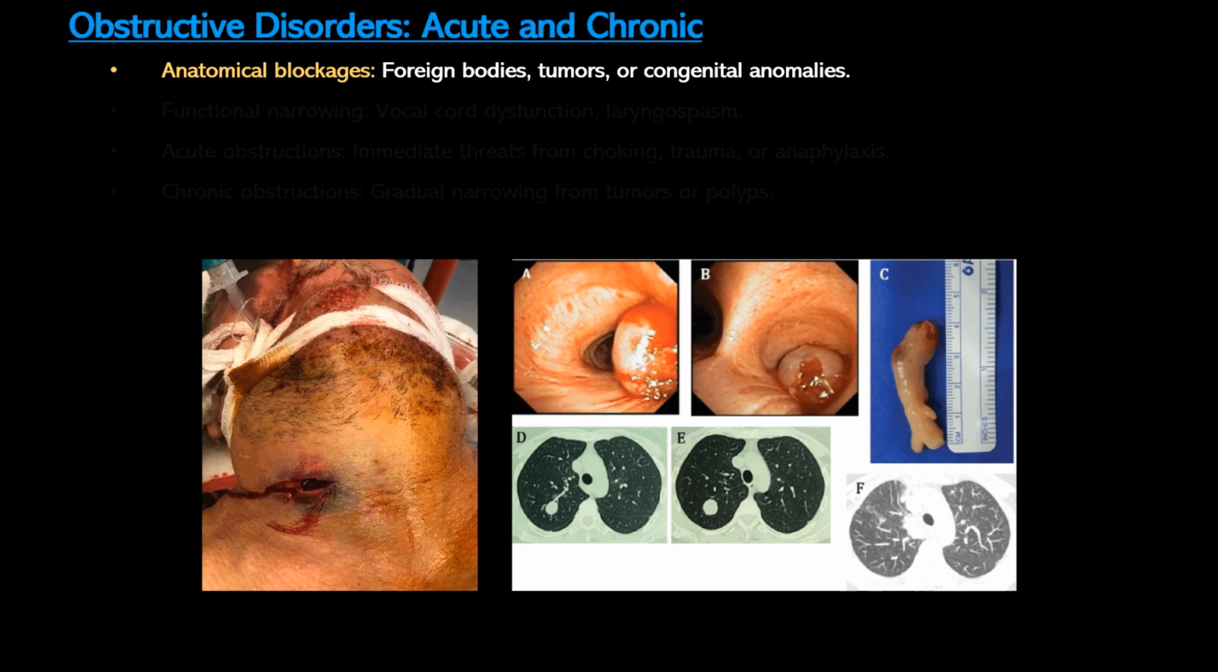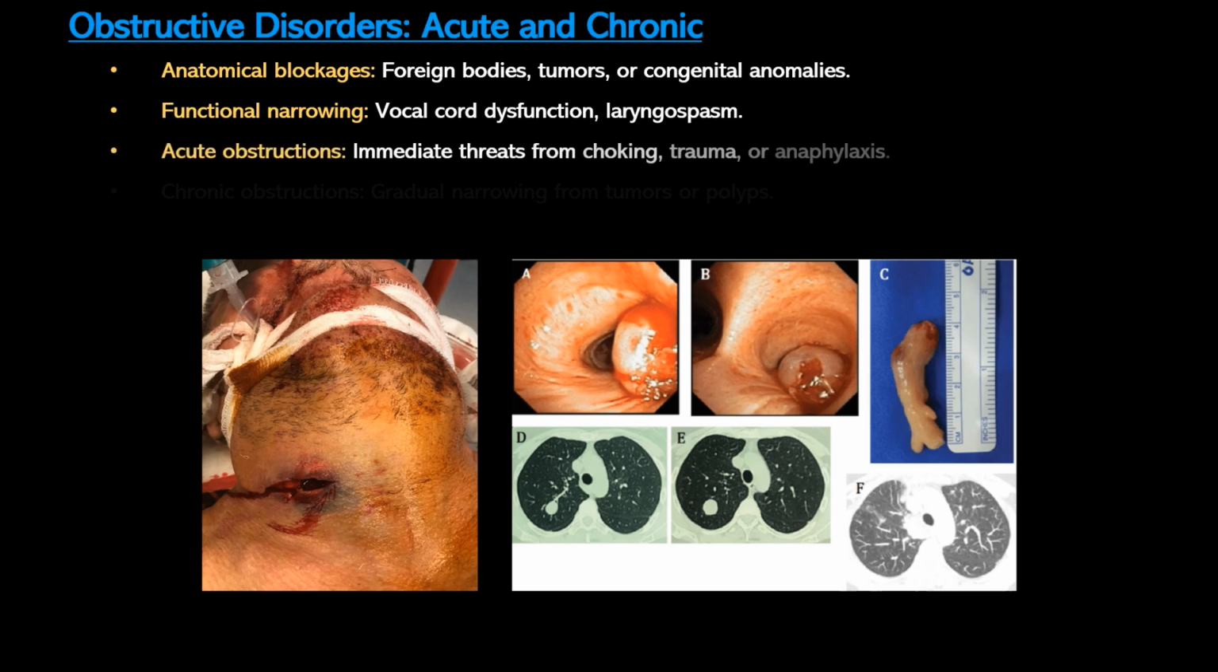In contrast, functional narrowing results from dynamic changes in the airway, such as in vocal cord dysfunction or laryngospasm. Now, these conditions can cause transient but significant airway compromise. Acute obstructions are life threatening and demand immediate intervention.